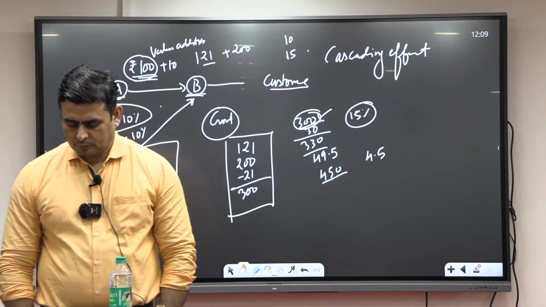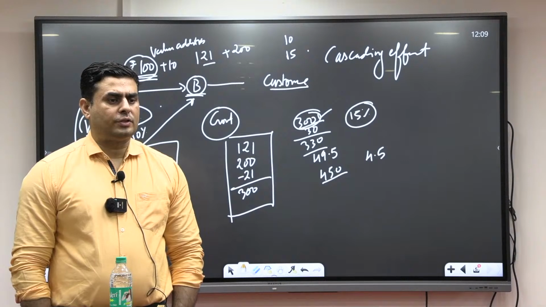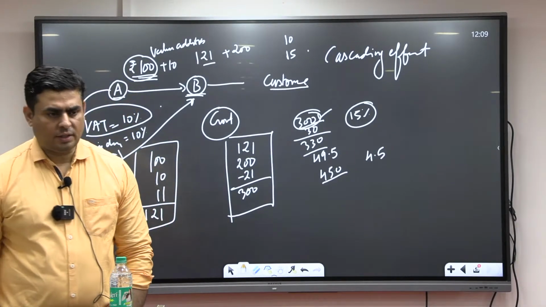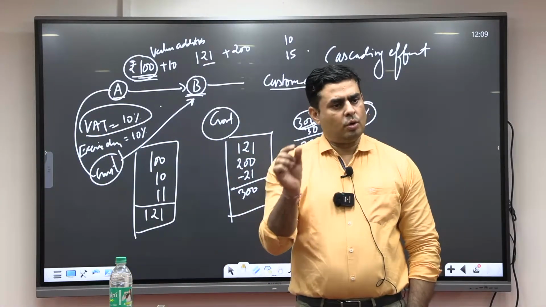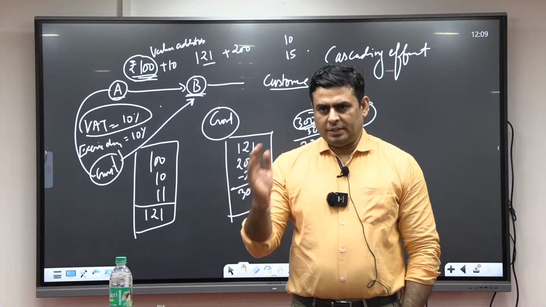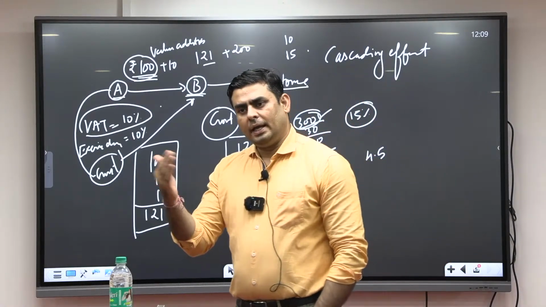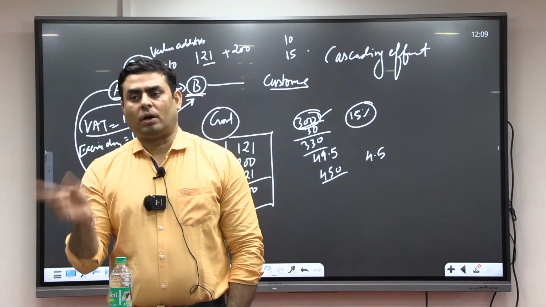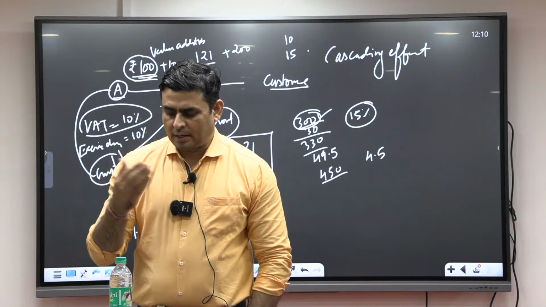Number two, rate of GST on a particular item. Means what? Suppose that there is a good A. So on that good A, there will be GST or no GST. Who will decide? The Council will decide. Now you have decided, okay, A will be in the domain of GST. GST will be applicable on A. Then at what rate GST will be applicable on that good? It will also be decided by the Council.